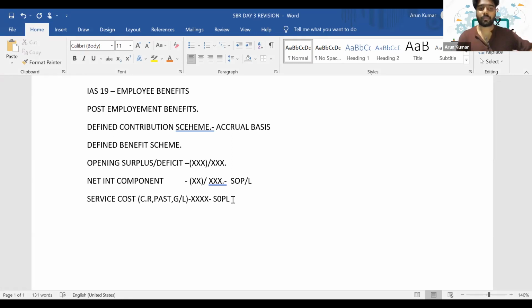Is it clear, guys? Then the contribution. If you have made any contribution into the scheme in the current year, that will increase the value of our asset, the pension asset. So it will be shown as a deduction in the net liability account. Now we'll get the expected deficit or surplus figure. After making this adjustment, you will get the expected net deficit or surplus figure.